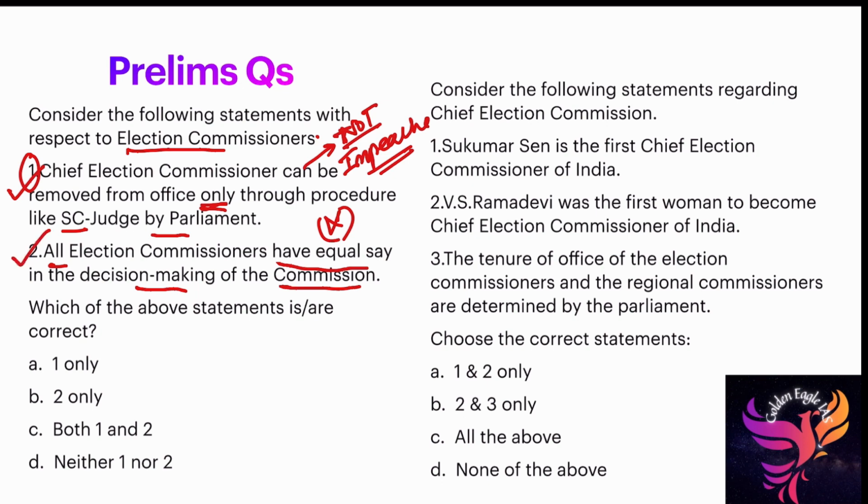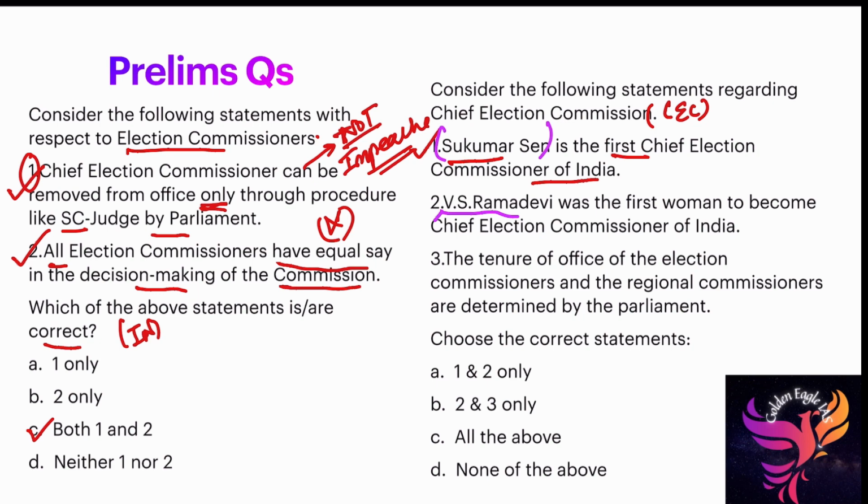Which of the following statements are correct? Here also you have to note whether it is incorrect or correct. Correct means both are correct. If it is incorrect, neither one nor two. Consider the following statements regarding Chief Election Commissioner. Sukumar Sen is the first Chief Election Commissioner of India. This is a correct statement. It is a fact based one. That's why I give this question, so that you can remember the fact. First Chief Election Commissioner, who is Sukumar Sen.